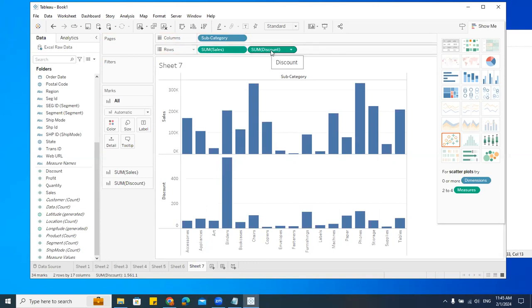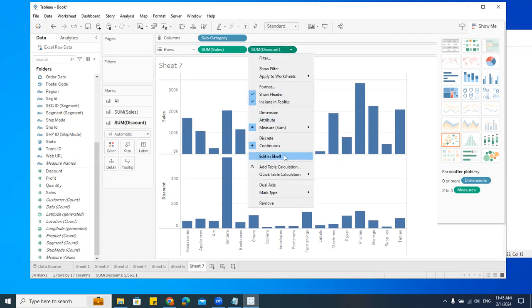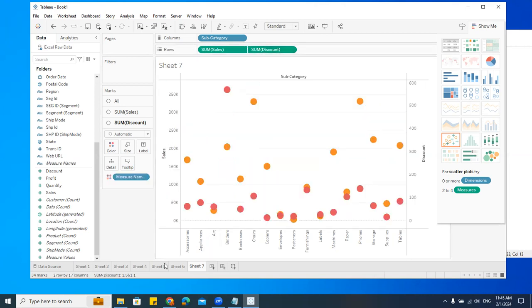The discount has got very small values, right? If you see here, the discount will have say 0, 200 up to 400 or something. But if you see the sales, it is going up to thousands, lakhs. What I'll do is, can you see this sum of discount? I'll just click on this. Can you see here I have dual axis. I'll click on this dual axis. See, I have two axes now. One is for the discount, and another one is for sales. So you can change this chart as well. See, I will go here.